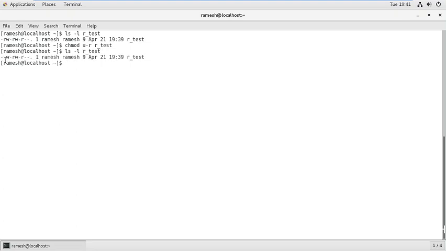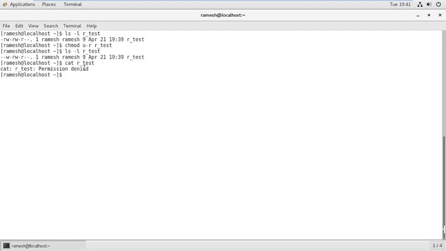You can observe the read permission is removed for this file. If we remove the read permission of this file, can we view this data? Let us check. cat r_test. See, permission denied. So we cannot view the content of this file.